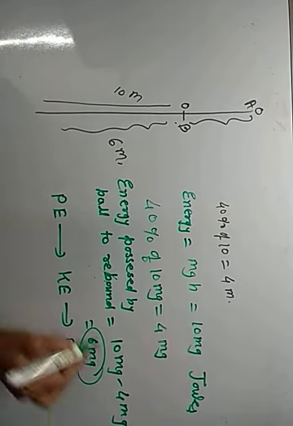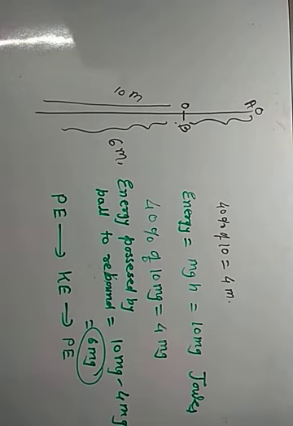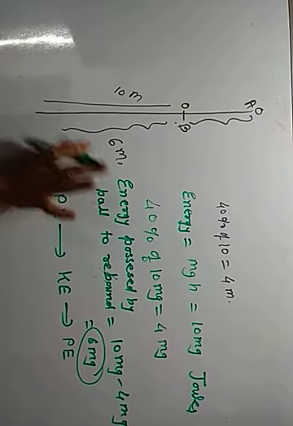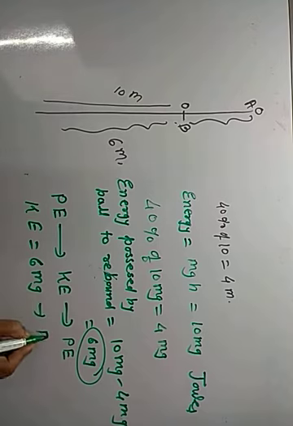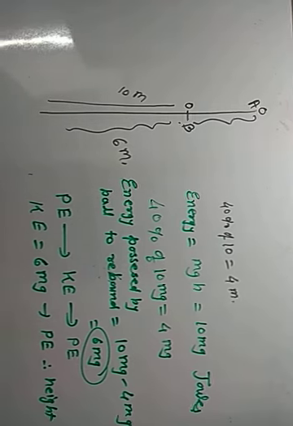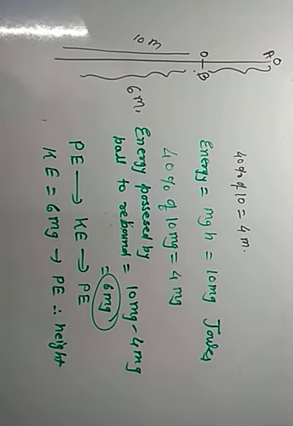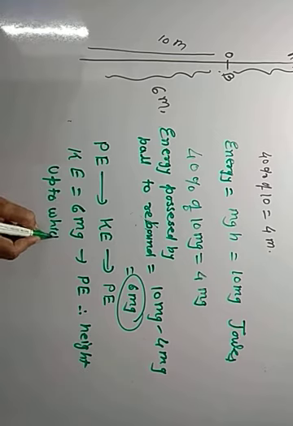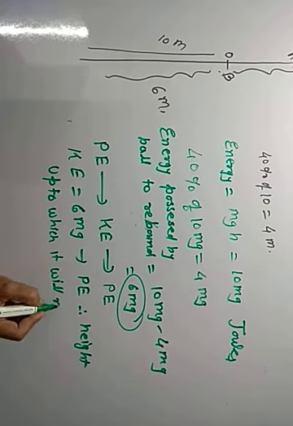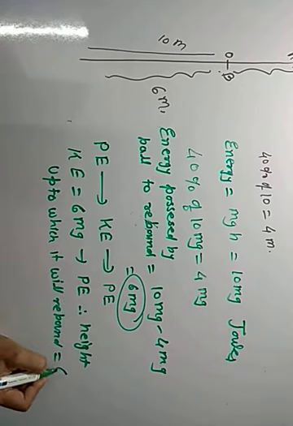So whatever energy, whatever velocity, it will attain the same height in upward direction, and therefore again from Ke to Pe, it has Pe six mg will be converted into Pe, therefore height up to which it will rebound is equal to 6 meter.